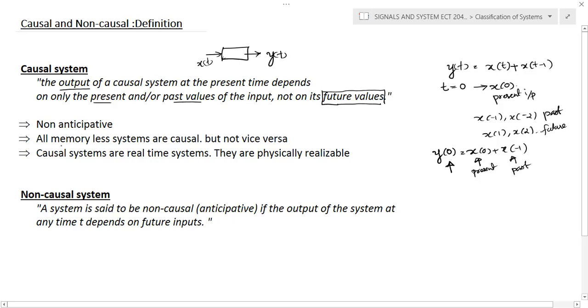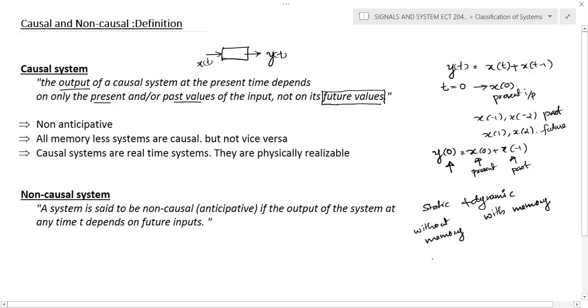And we can conclude one more point. We already discussed static and dynamic systems, or systems with memory and without memory. Static means a system without memory. Dynamic means a system with memory.